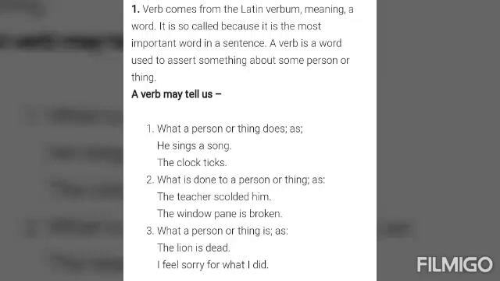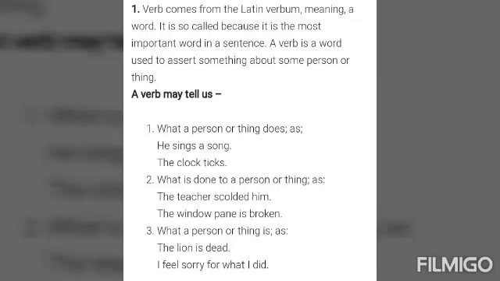Actually, a verb tells in the sentence what things are happening. Sometimes it tells what the subject is doing. Sometimes the verb tells what is happening to the subject. Sometimes it tells how things are affected. Just as in example 1 you have seen what a person or thing does. He sings a song. What is this person doing? He is singing a song.